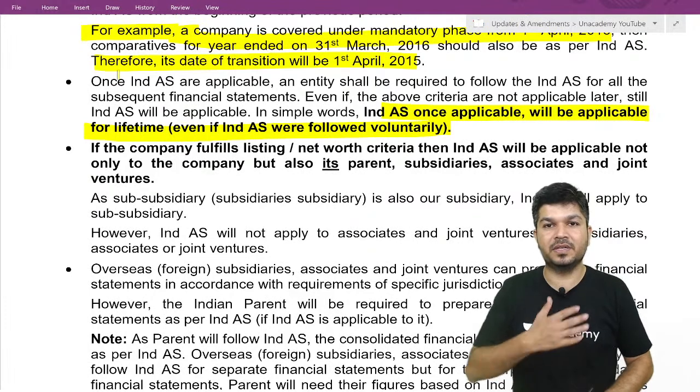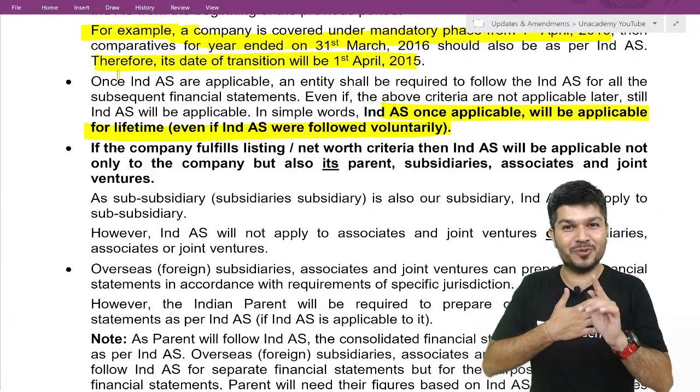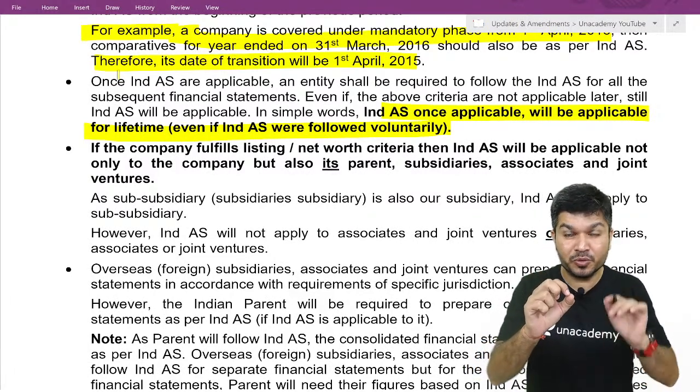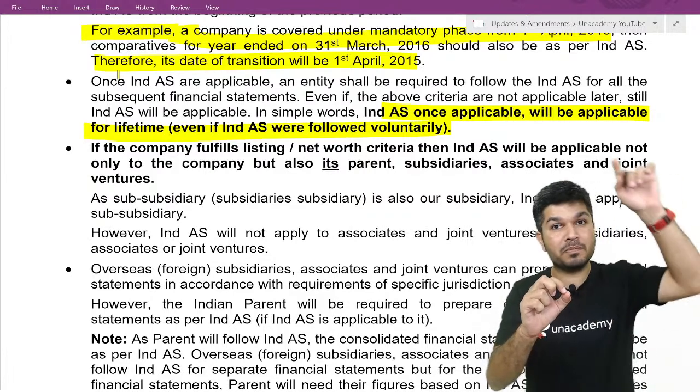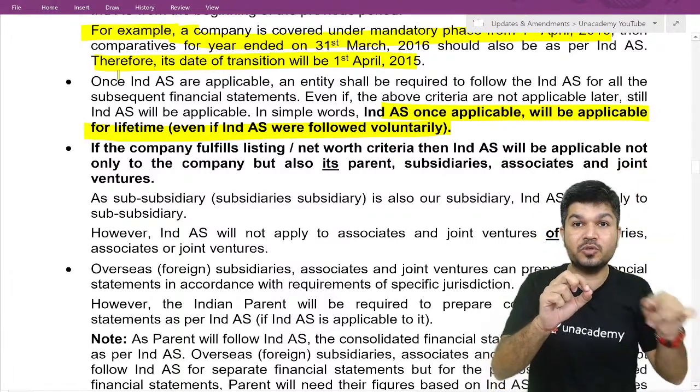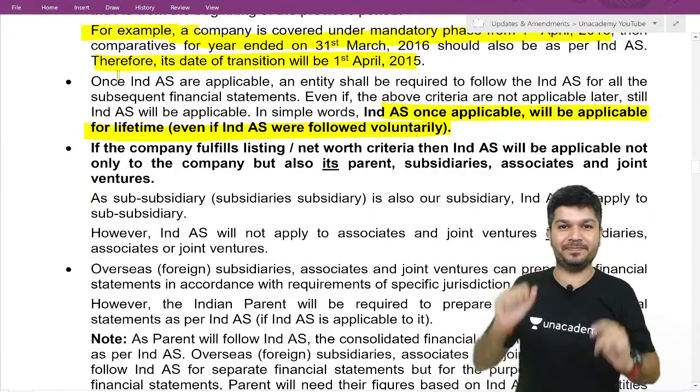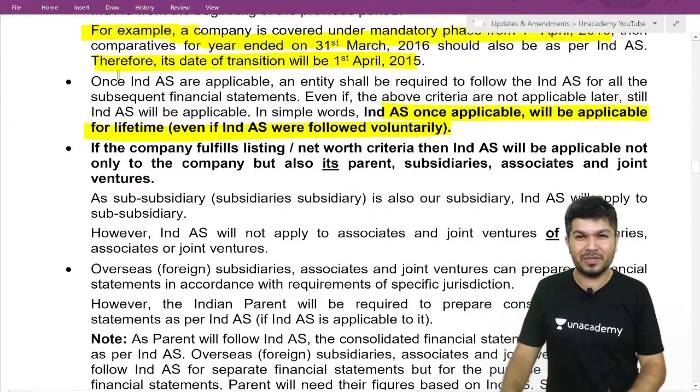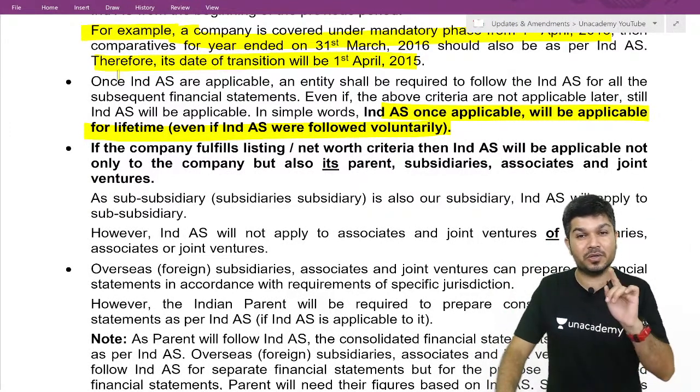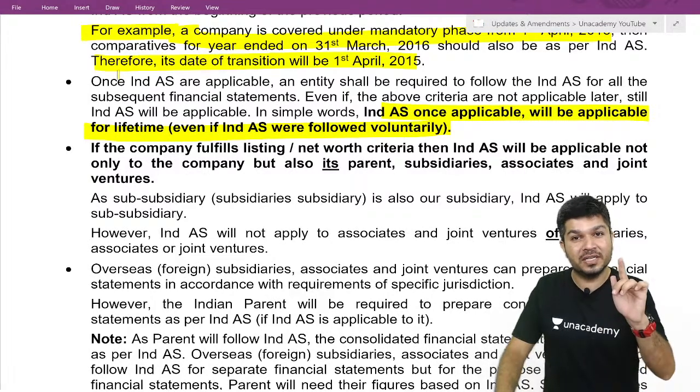Acha. Now, if Ind AS is applicable to you, it will also be applicable to your parent, your subsidiary, your associate, your JV.